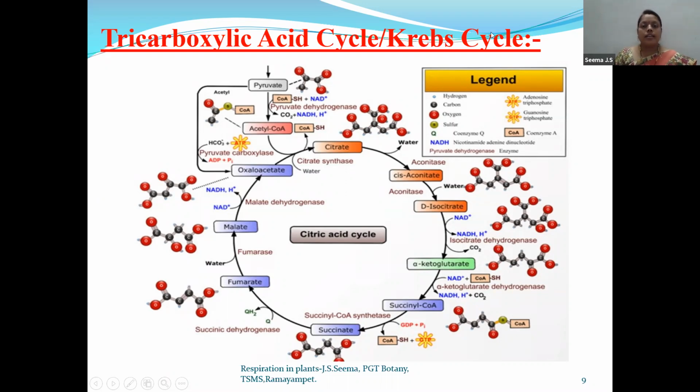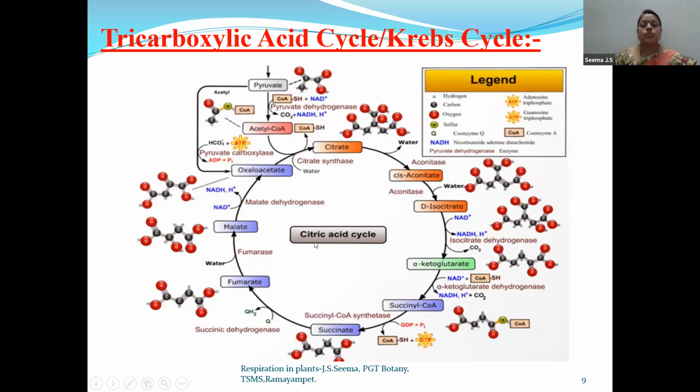And we are calling it as Krebs cycle because this cycle was given, or discussed, or stated by Sir Hans Krebs. So in memory of Sir Hans Krebs, we are calling this tricarboxylic acid cycle as Krebs cycle. And we are also calling this citric acid cycle because the first compound formed is citrate. So we are also calling it as citric acid cycle.